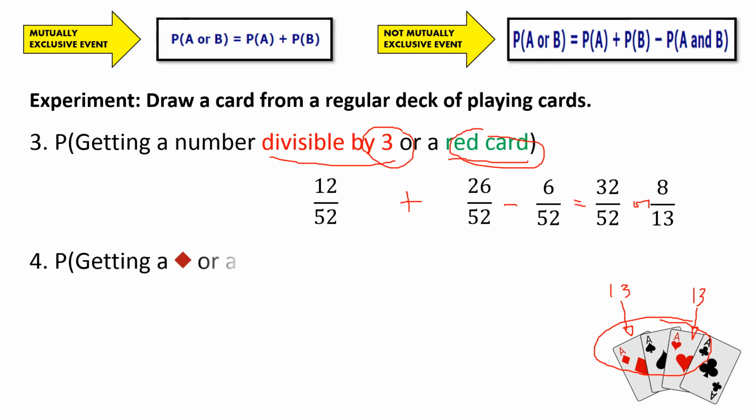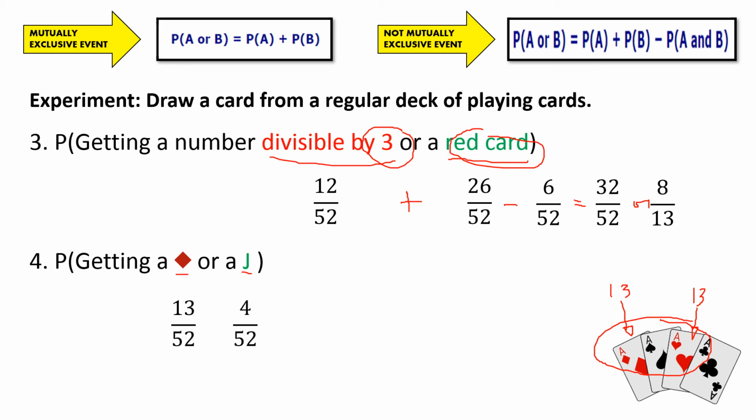Number 4, probability of getting a diamond or a J or Jack. So how many diamonds do we have from a regular deck of playing cards? So we do have 13. So 13 over 52. Then the number of J or Jack from a regular deck of playing cards. So we do only have 4. So we do have 4 over 52. So it could be Jack of diamonds, Jack of spades, Jack of hearts, or Jack of clubs.